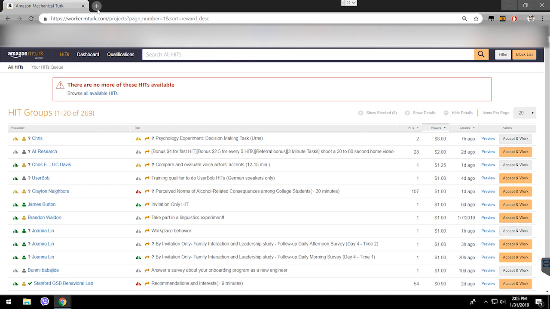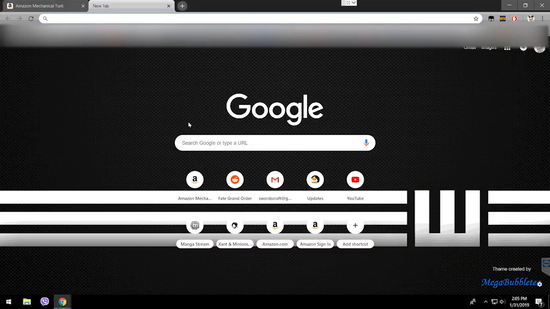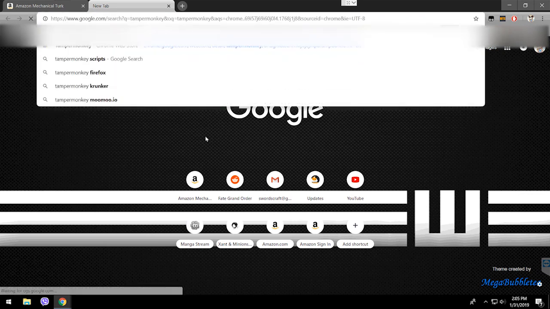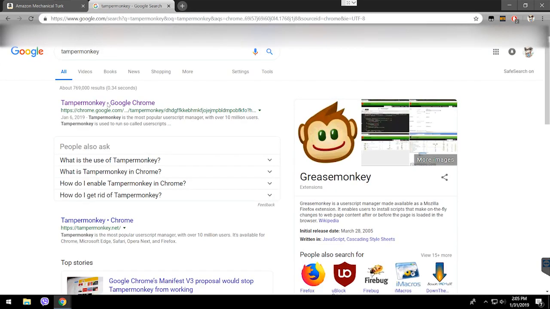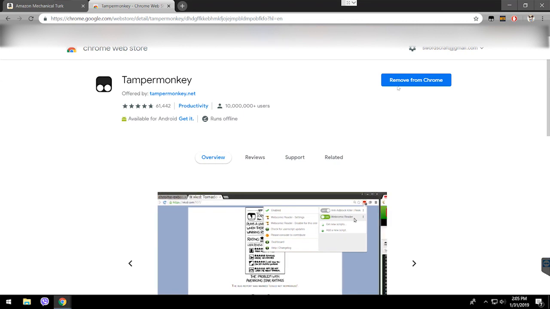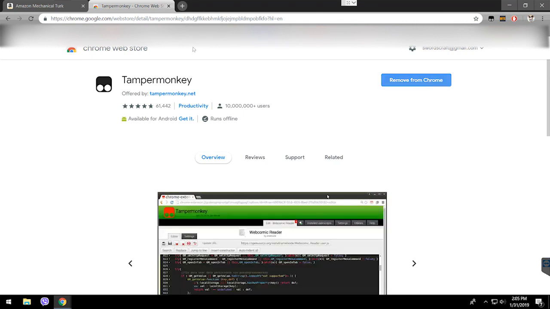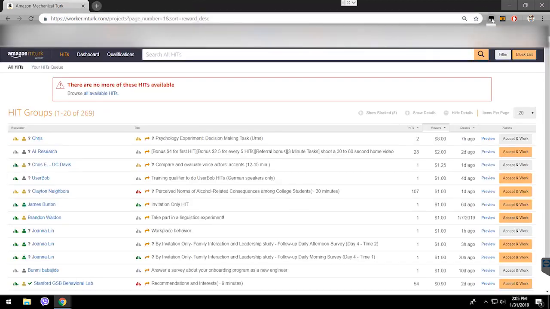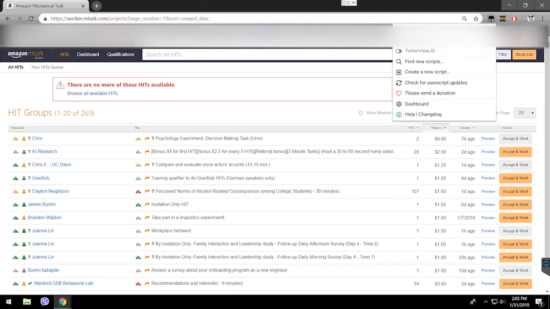So first thing is we need to download a program called Tampermonkey. Gonna go there. First website. It's right here. This black icon with two white circles. So we need to download it. Okay, I already have it downloaded, so I see this blue icon. After it's downloaded, you'll see this. Restart your browser just to make sure, and you'll see this icon.